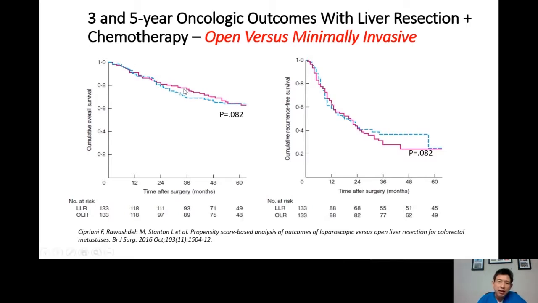These two lines represent minimal invasive liver operation versus open operation, and those two lines are basically superimposing on each other. It means the oncologic outcome, this is at 3 years, 36 months, this is 5 years, 60 months, is good. So minimal invasive operation is as clean as open operation.